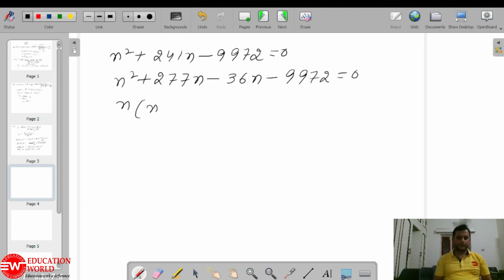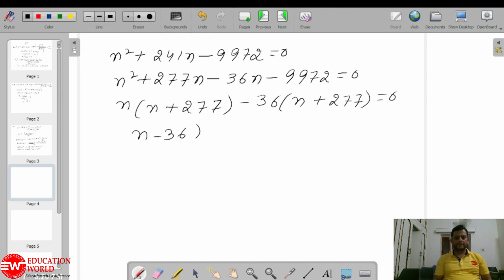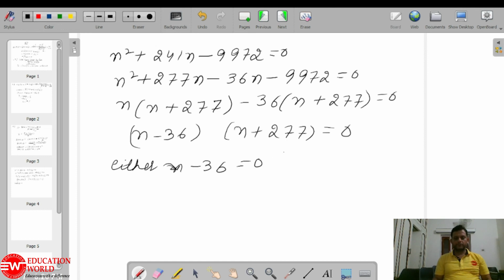So (n minus 36)(n plus 277) equals 0. Either n minus 36 equals 0 or n plus 277 equals 0.